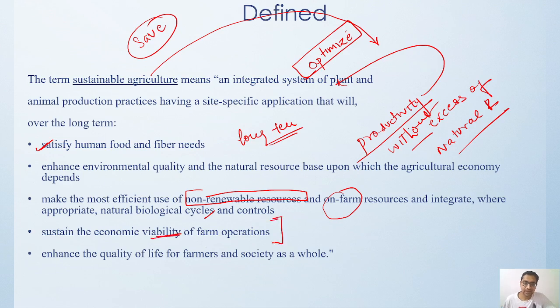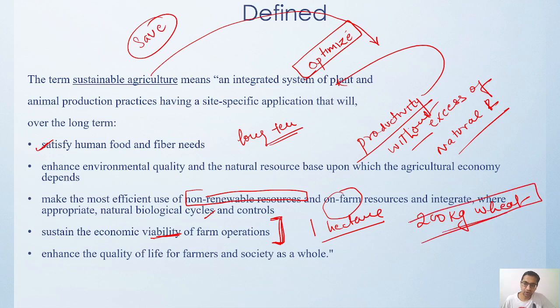That means if there is a farm of 1 hectare of land producing 200 kgs of wheat, how can we increase the productivity, or if we cannot increase it, at least how can we sustain this economic viability so that we do not put in too many inputs?